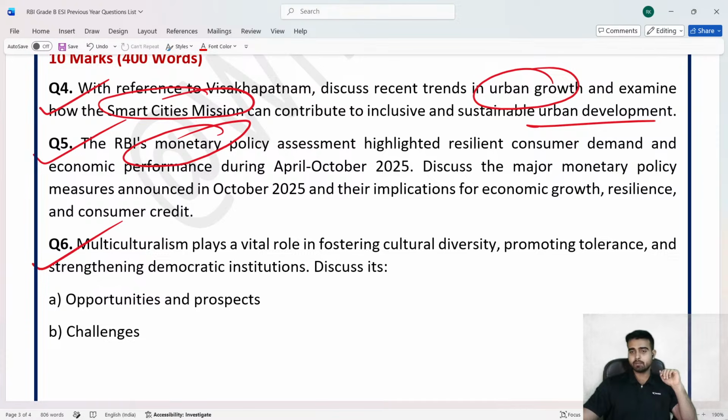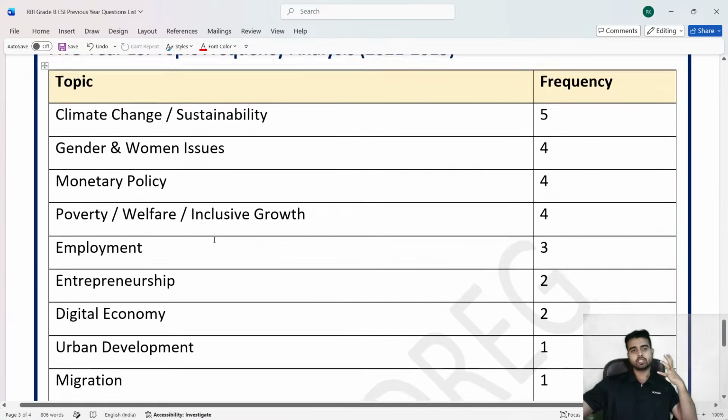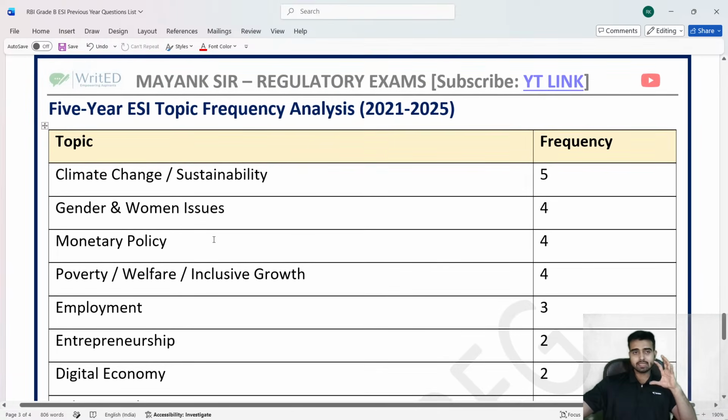Then multiculturalism plays a vital role in fostering cultural diversity, promoting tolerance, and strengthening democratic institutions. Discuss the opportunities and prospects and the challenges. So these are the kind of questions. ठीक है, अब मैं आपको दिखाने वाला हूं that in the last 5 years, ठीक है, what were the topics from where they have framed a lot of questions.